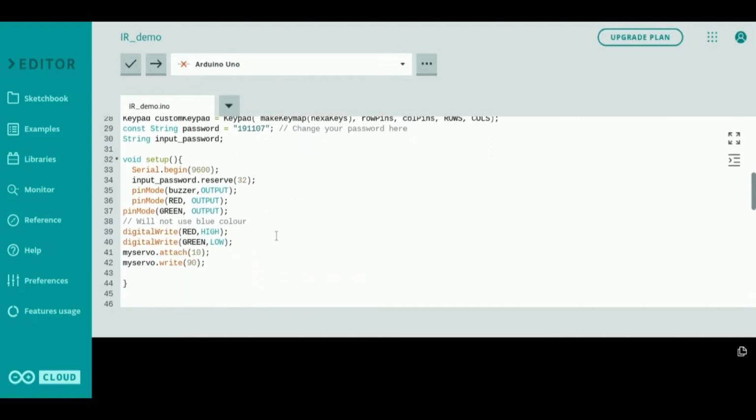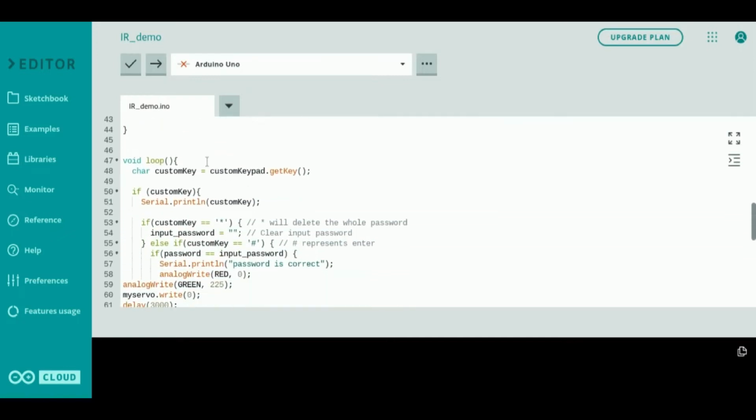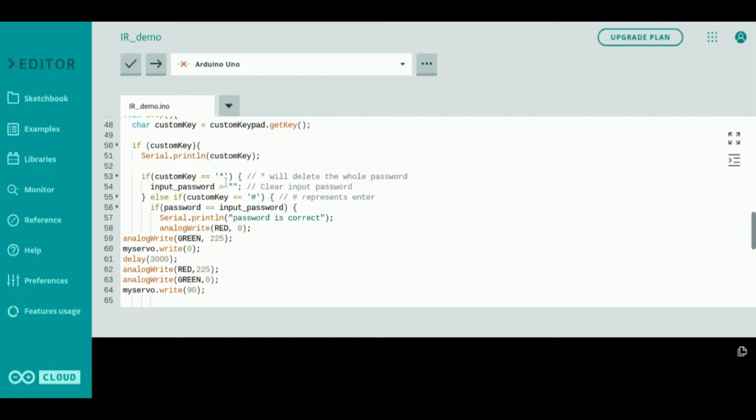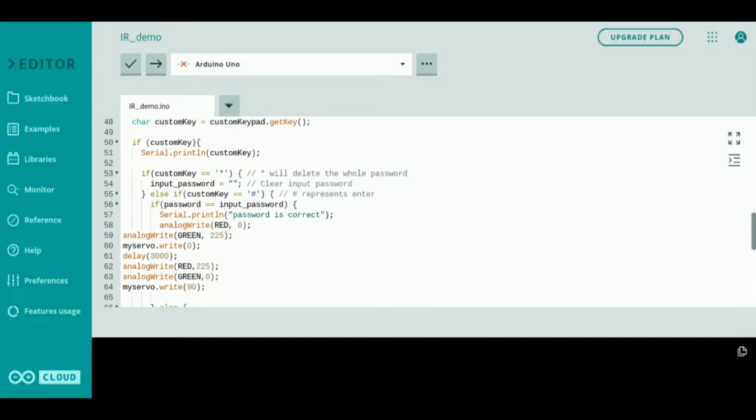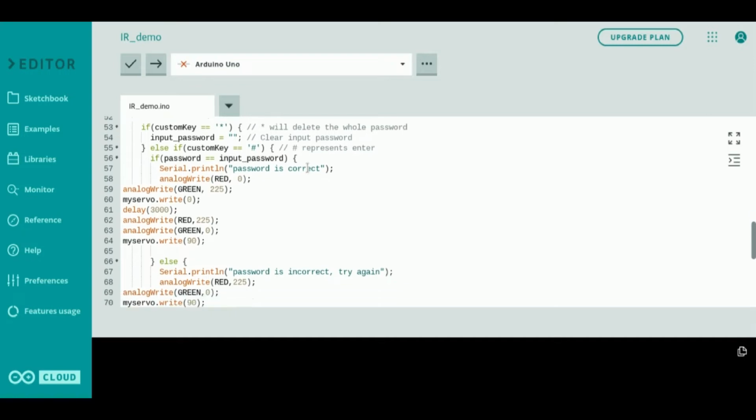This is the void setup, which is basically the initial setup of our program. This is the void loop, which is the function that will repeat itself. Here, the star symbol represents the delete button, which will delete the whole password. The hashtag symbol represents enter, which will help the user enter the password.